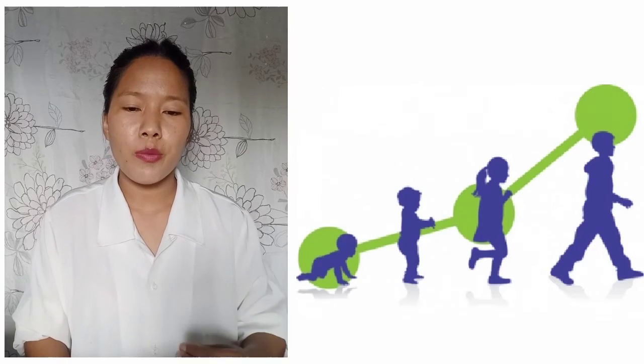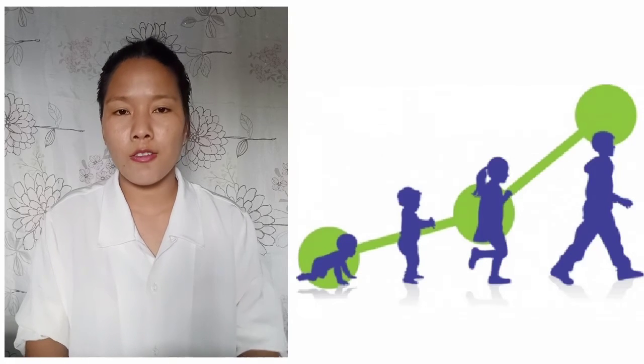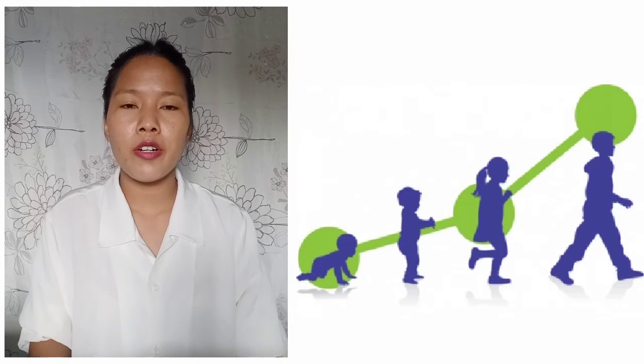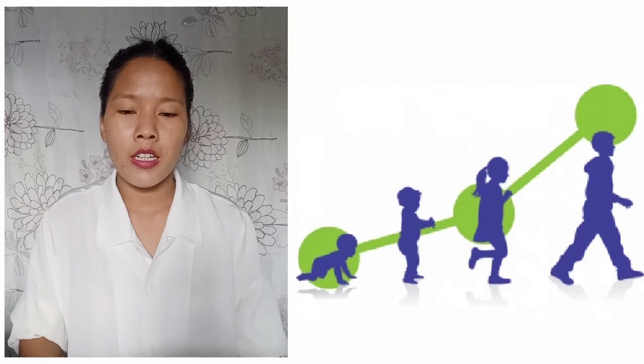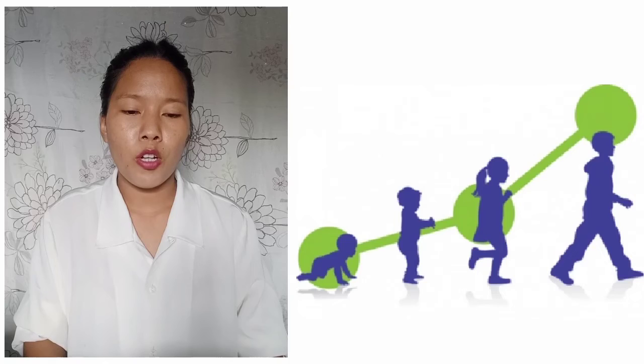Okay, and during puberty, it is common for boys and girls to feel uncomfortable. During this very period, they feel very uncomfortable about their physical appearance, and they become very sensitive about their physical body or structure.